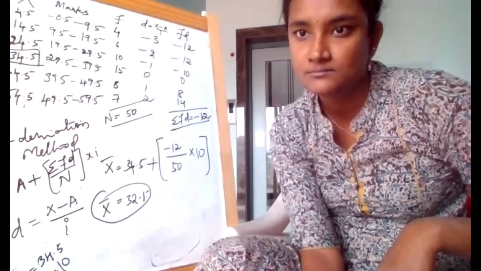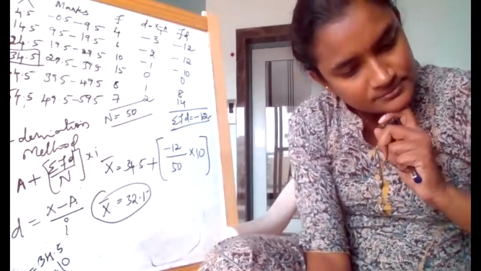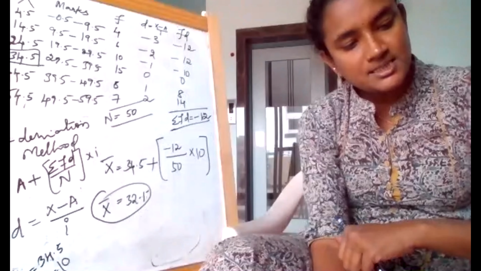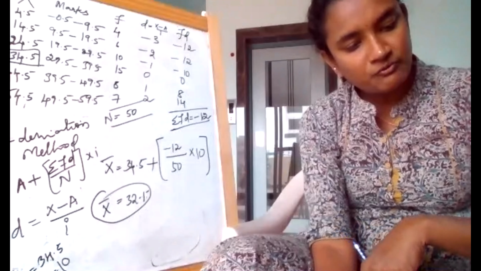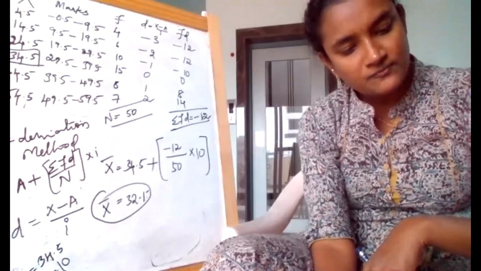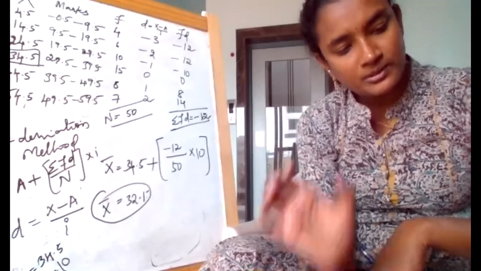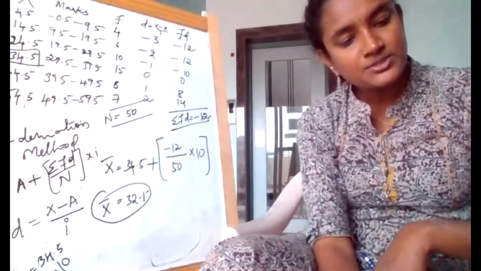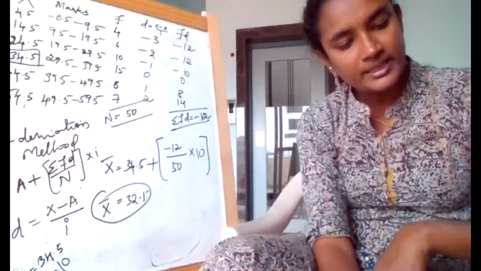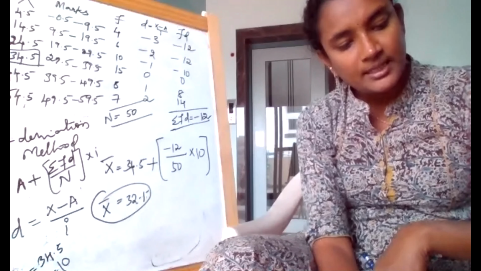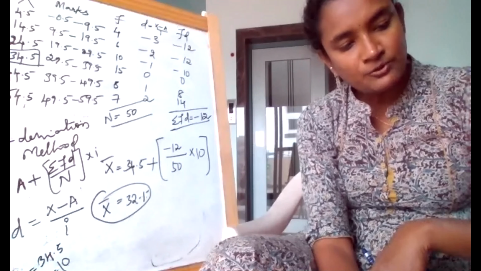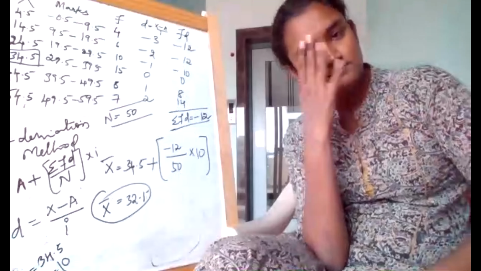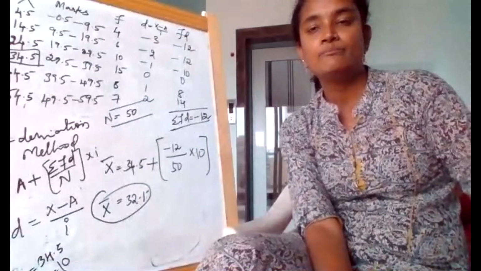Ma'am, 36. I gave 30, 31, 32, 34, 35, 36, 38, 39, 40, 41, 42, 43, 45, 46, 47, 48, 50, 51, 52, 53, 54, 55, 56, 57, 58, 59, 60. Initial numbers 2, 3, 4, 5, 6, 7, 8, 9, 10, 11, 12, 13, 14, 15, 18, 19, 20, 21, 24, 25, 26, 27, 28, 29, 30, 31, 32. Did I miss any number?